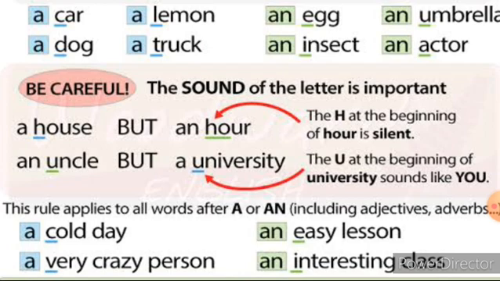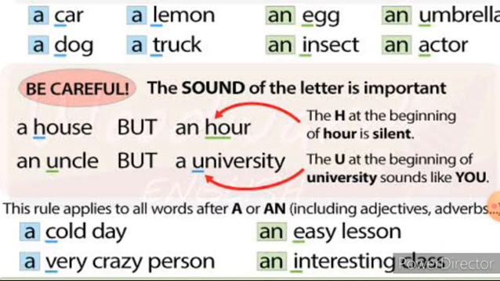You have to use the article only an. Listen carefully, children. Don't simply look at the letter. If the noun begins with the letter H, you should not simply write the article as a. You should concentrate on the sound of the noun. An hour. Look at the sound. "Our" is there. It is a vowel sound. Pronounce it properly, children. Say louder. "Our". So the sound is the vowel sound. Even though the letter is a consonant letter, the sound produced by the noun is a vowel sound. So before the vowel sound, you have to use the article an. So the answer is an hour.